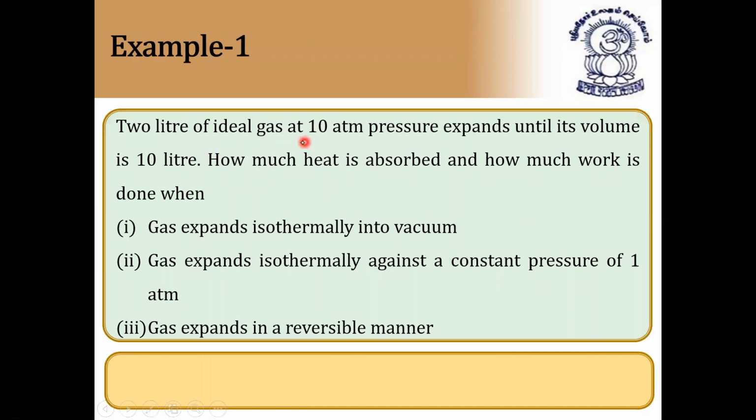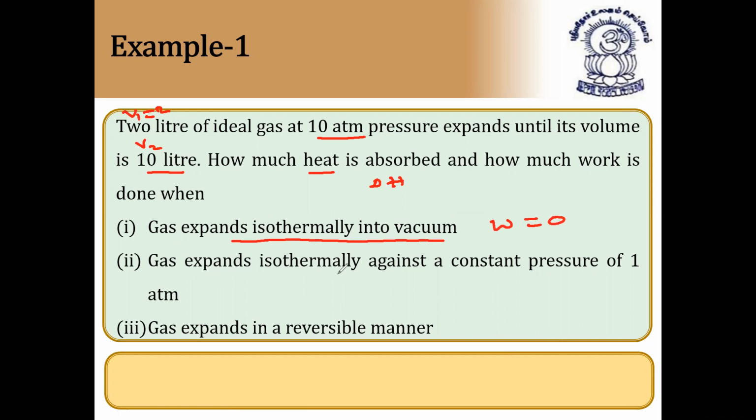2 liters of an ideal gas. So volume V1 is 2 liters at 10 atmospheric pressure. It expands until its volume becomes 10 liters. So V2 becomes 10 liters and P is equal to 10. How much heat is absorbed and how much work is done? So heat also we need to find. What is heat? Delta H, or H. How much heat is absorbed and how much work is done when the gas expands isothermally into vacuum? When the gas expands isothermally into vacuum, work done is always equal to 0.